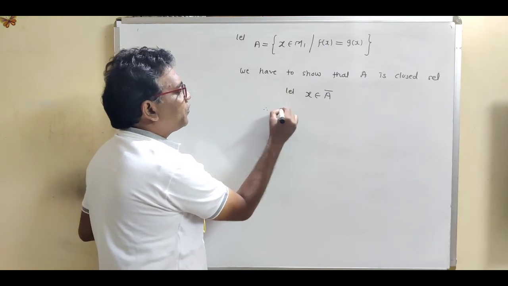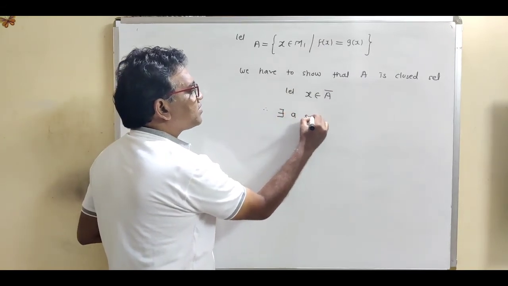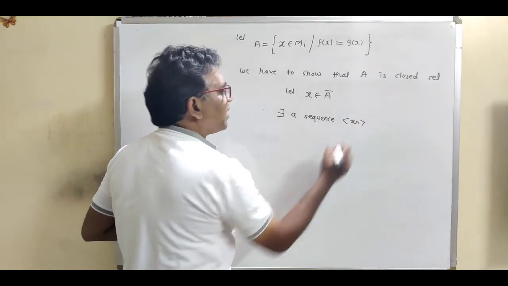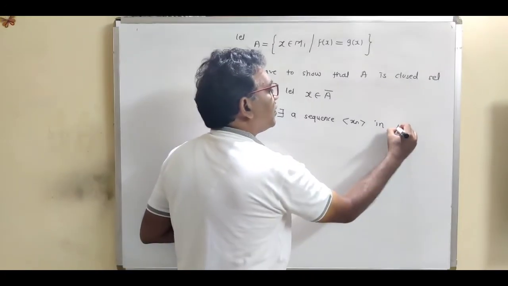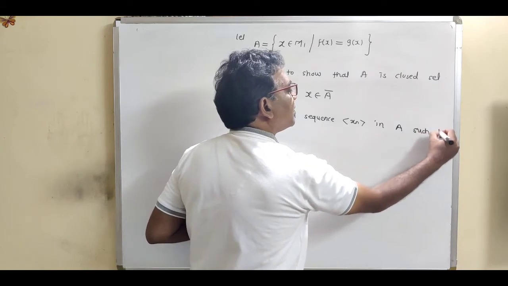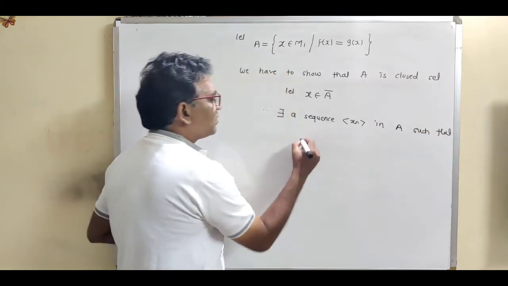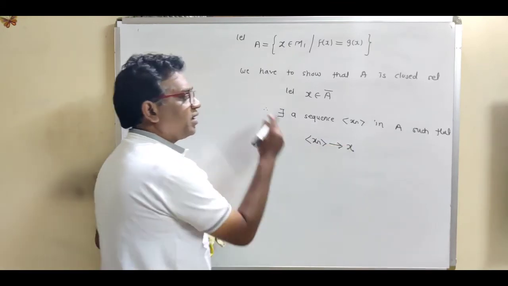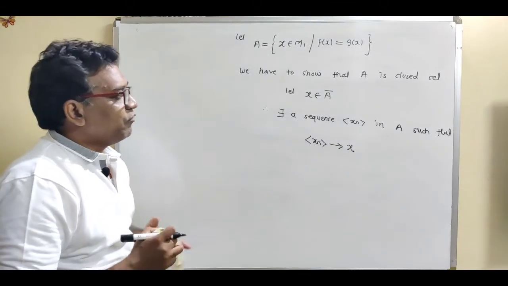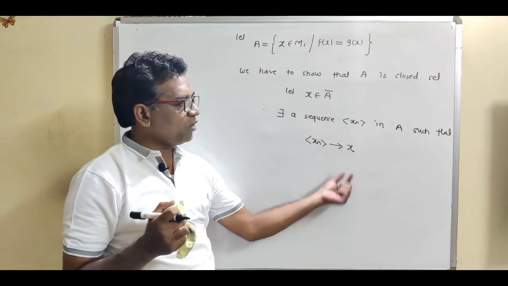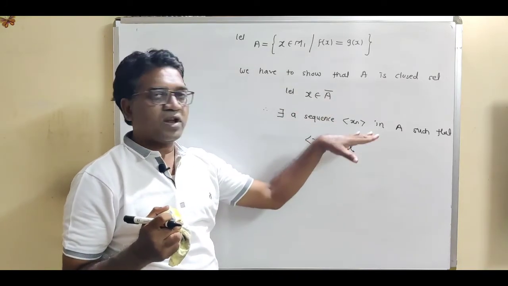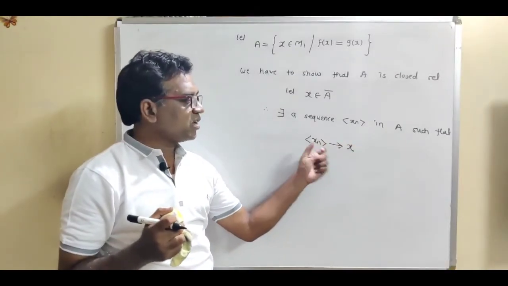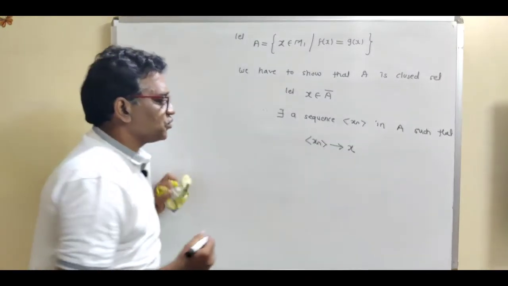This is the definition. Therefore, there exists a sequence xn in A such that xn converges to x. It is called the limit point. We are using the definition of limit point. If x is the limit point, then there exists a sequence xn in A having this condition: xn converges to x.